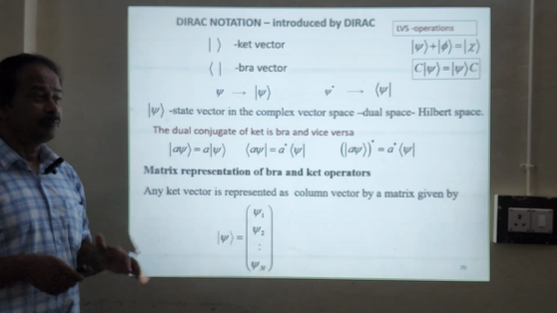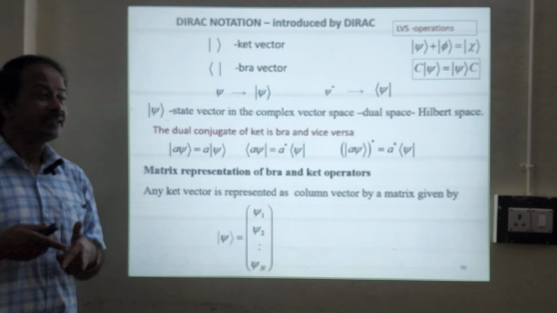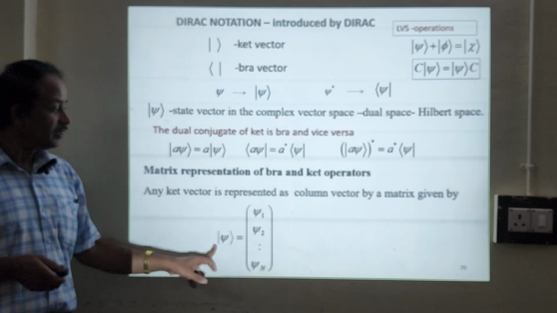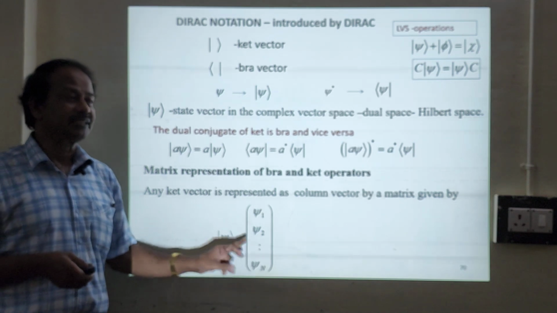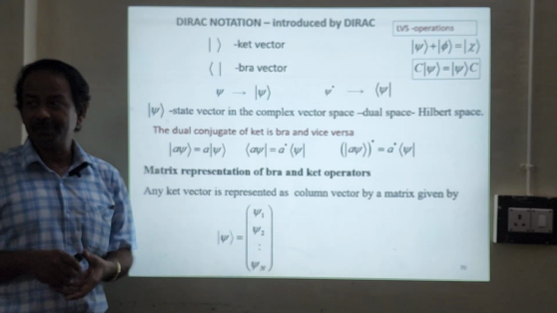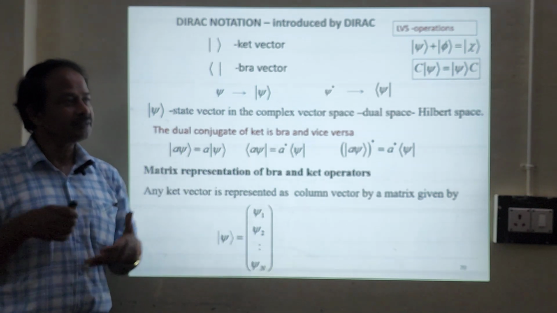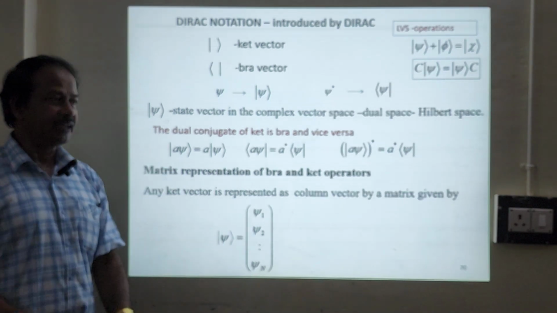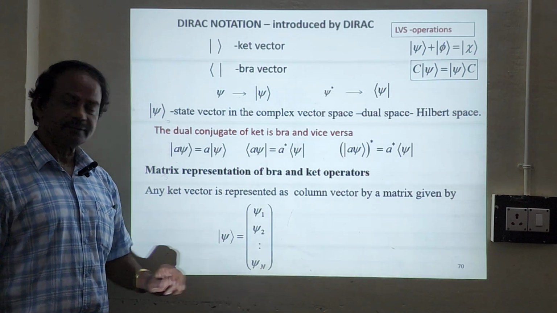So now we are going to the matrix representation of bra and ket vectors. As I told you already, bra and ket notations are very important in matrix mechanics. Just now I said, any ket vector can be represented in terms of a column vector. So all ket vectors will be represented in terms of column vectors. For example, psi consists of many elements: psi 1, psi 2, dot dot dot, psi n.